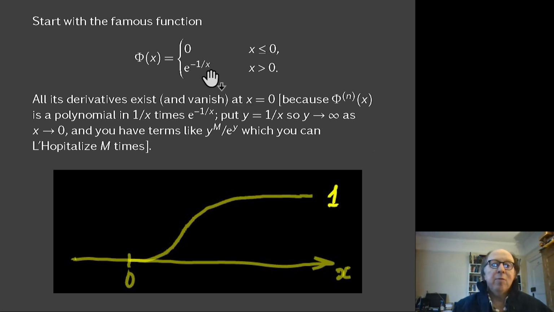This function e to the minus 1 over z, of course, has an isolated essential singularity at the origin. They're very interesting isolated essential singularities. There are lots of nice theorems about them. For example, if you have a function like this with an isolated essential singularity at the origin, you take any epsilon neighborhood of the origin, the function hits every single value in the complex plane within that neighborhood infinitely often, with the exception of at most one.